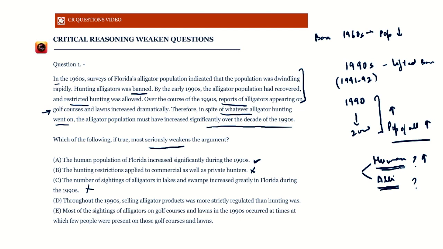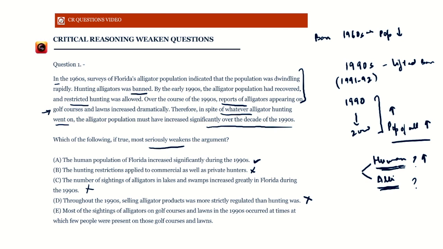Now D: throughout the 1990s, selling alligator products was more strictly regulated than hunting was. Again, this is absolutely irrelevant. Which alligator products, we don't really care about that. All we're saying is that despite whatever hunting was going on, the number of alligators was still increasing.